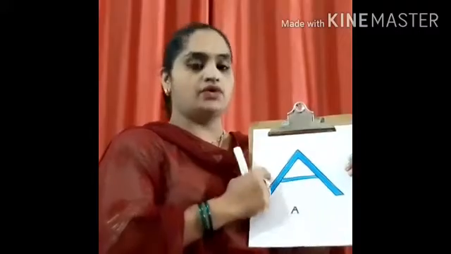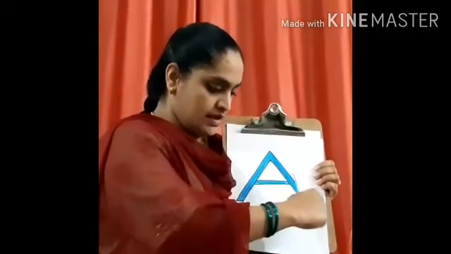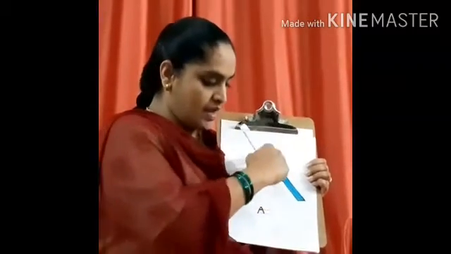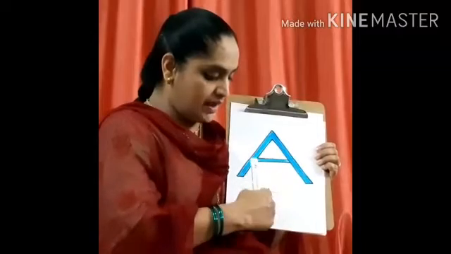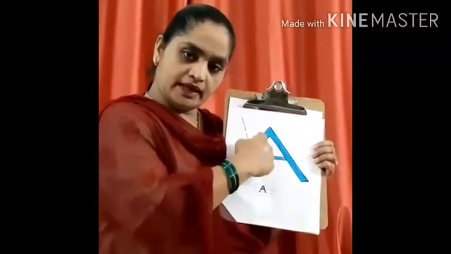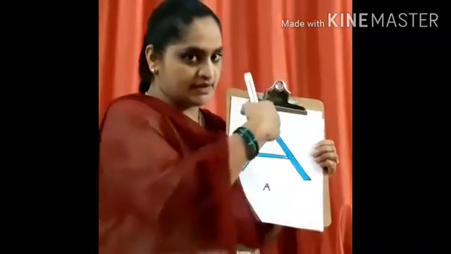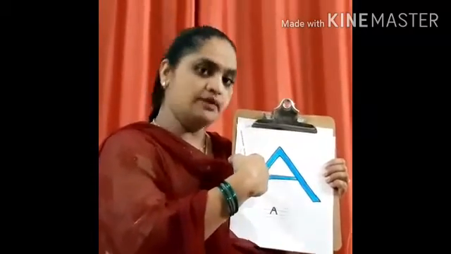All of you open your English classwork book, four-rule book. First you are going to write like this. In your classwork book you are going to write A. This is our capital A. And you are going to draw a big apple over here. Draw an apple as we have written on the board.